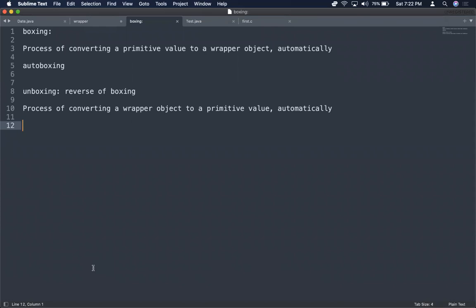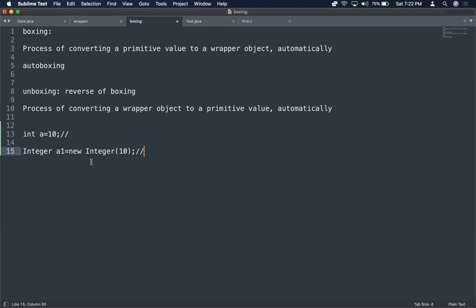Now you have two ways to represent data. You can say int a = 10 to represent data 10, which is a primitive value. You can also say Integer a1 = new Integer(10). So a is a primitive type, primitive data, and a1 is referring to an object. There is a difference: one is primitive data and the other is a wrapper object.